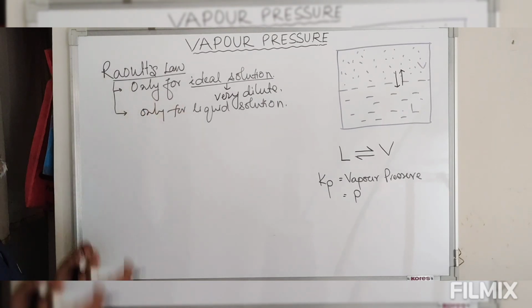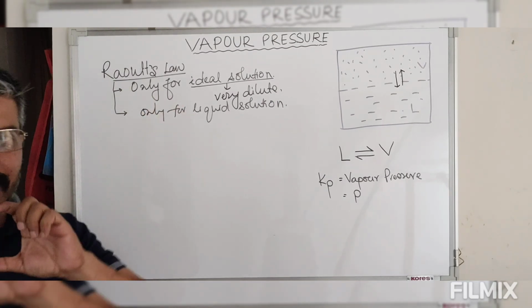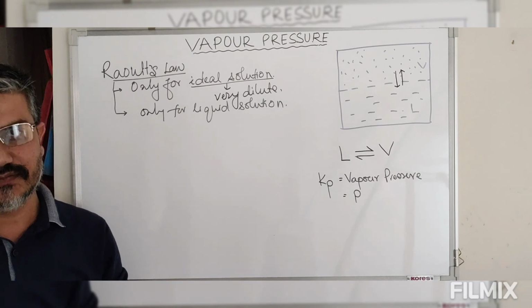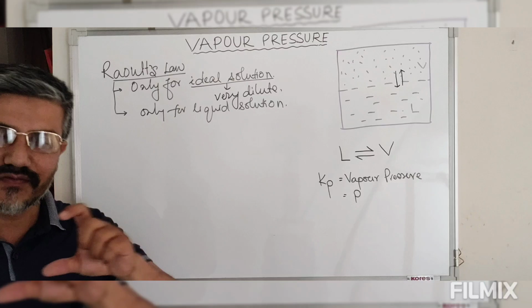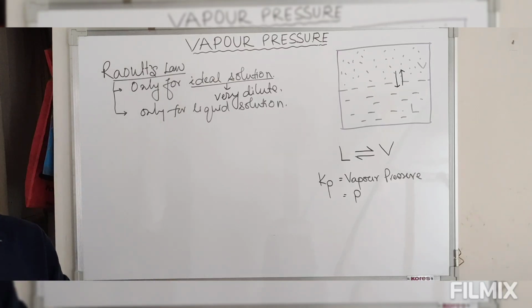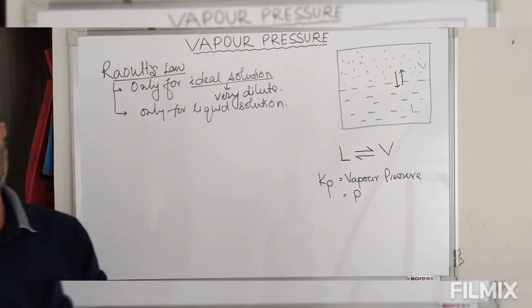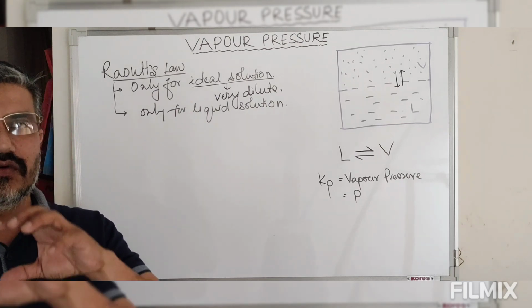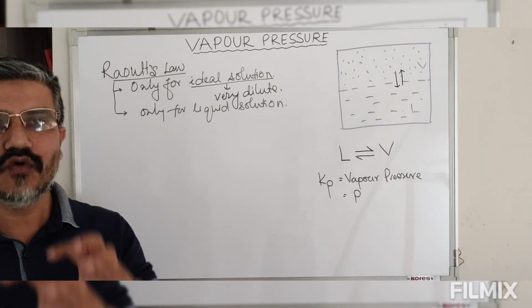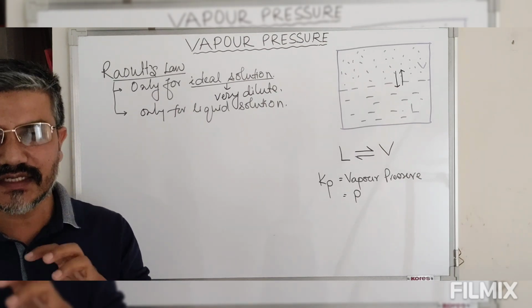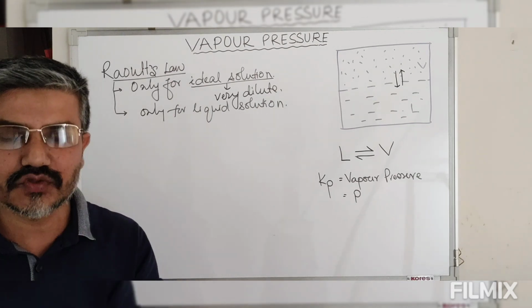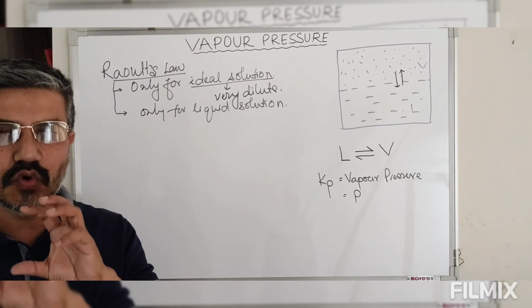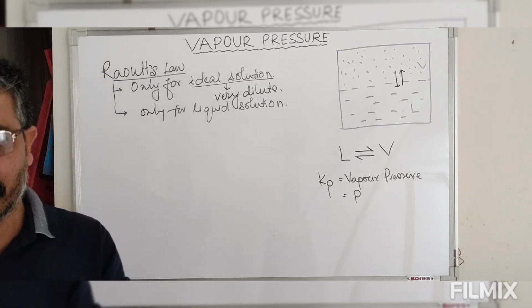Now, according to this Raoult's law, as I have told you, when we add a non-volatile solute, the vapor pressure of solution is always decreased. Then this Raoult's law says the vapor pressure of a solution containing a non-volatile solute is always proportional to the mole fraction of the solvent.